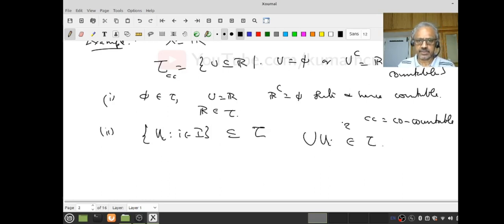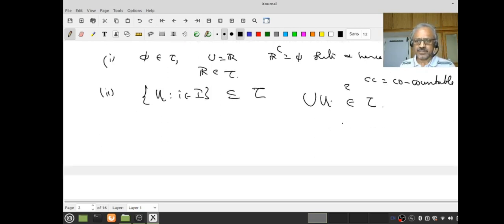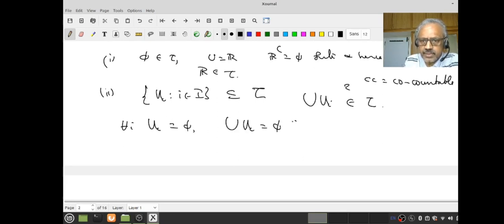As usual, let me just ignore the trivial case. If all of them are empty, then the union of U_i will be the empty set, and that belongs to tau. Therefore, there exists at least one index, let us say j, so that U_j is not empty.